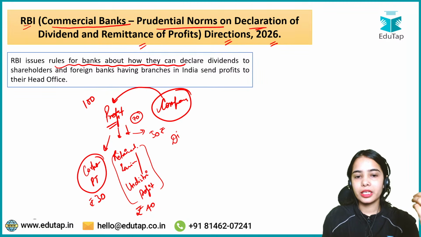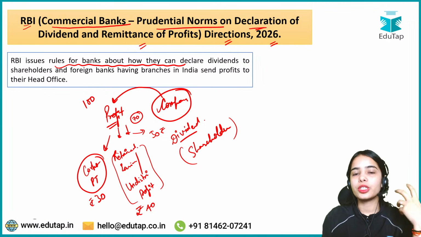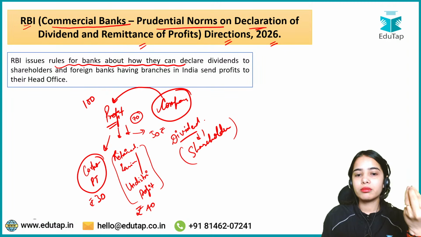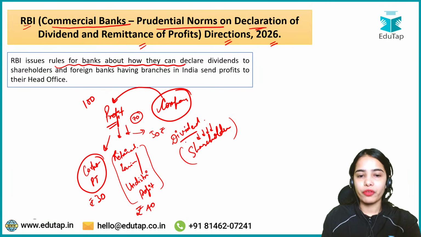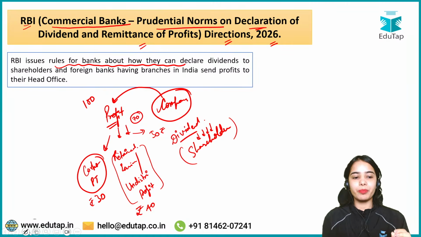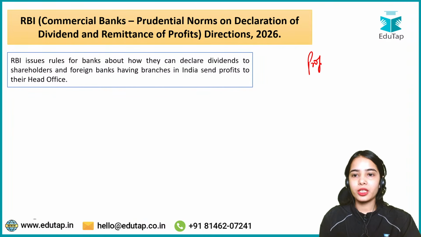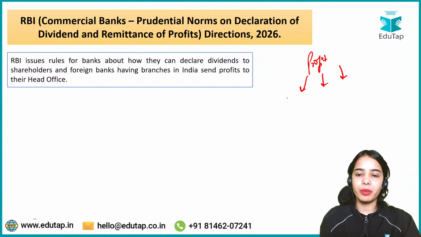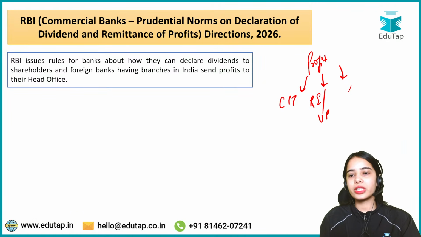Now this is given in the form of dividend to the shareholders. Okay, so this is the idea. The dividend is given to the shareholders. Shareholders are the ones that own the shares, so they must be given some part of the profit, and that is dividend. I hope you know that broadly the profit in the economic sense is divided into three parts. The corporate profit tax, first tax has to be paid, then the company keeps some retained earnings, some undistributed profits. After that, whatever is left is given in the form of dividend to the shareholders.